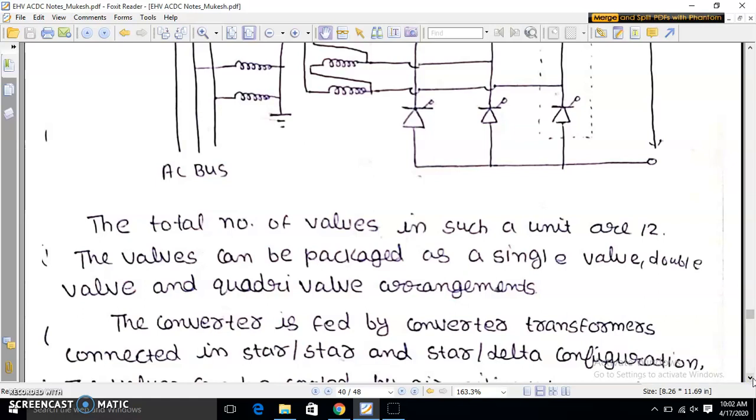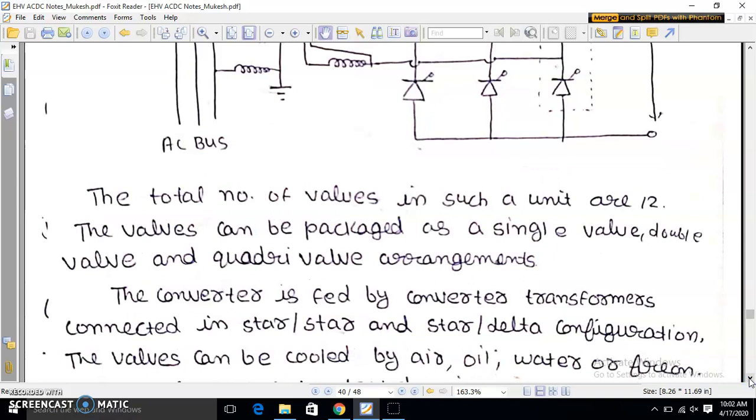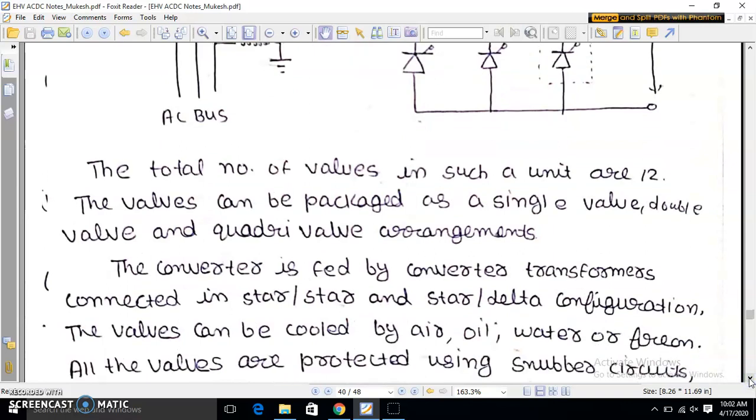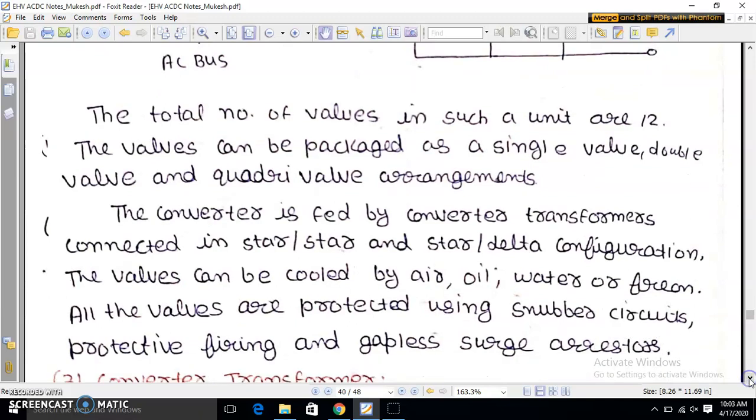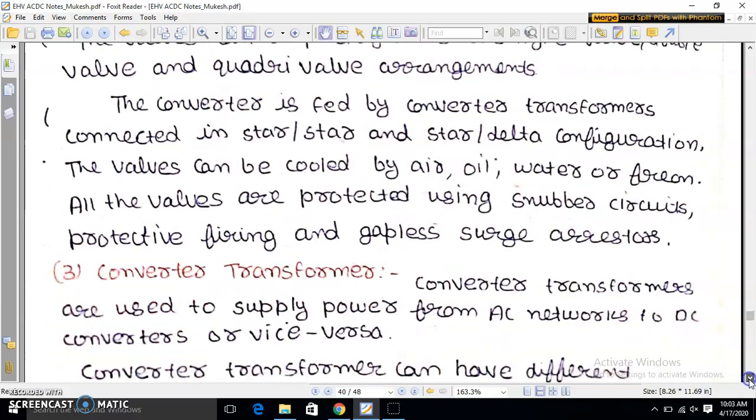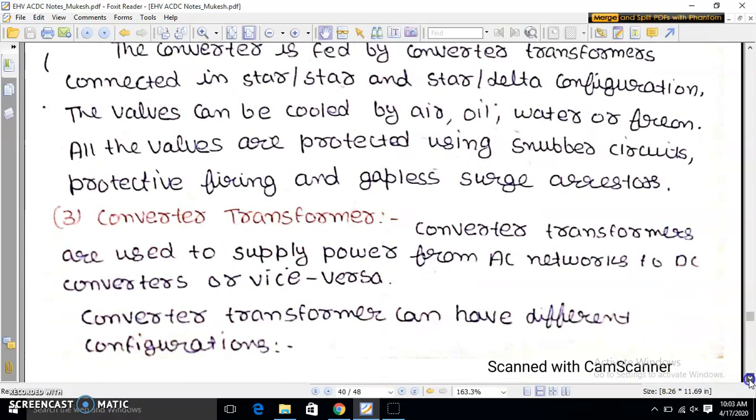The converter is fed by converter transformers connected in star-star and star-delta configuration. The valves can be cooled by air, oil, water, or freon. All the valves are protected using snubber circuits, protective firing and gapless surge arresters. The third component is converter transformer.